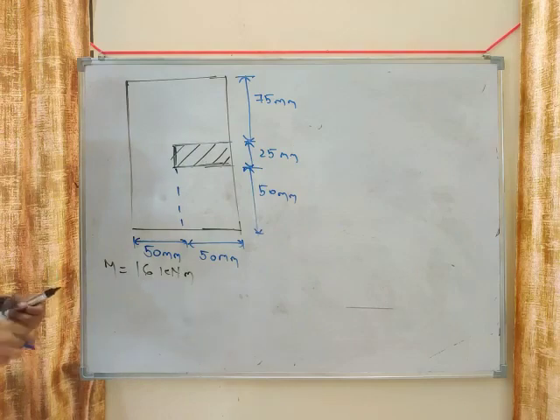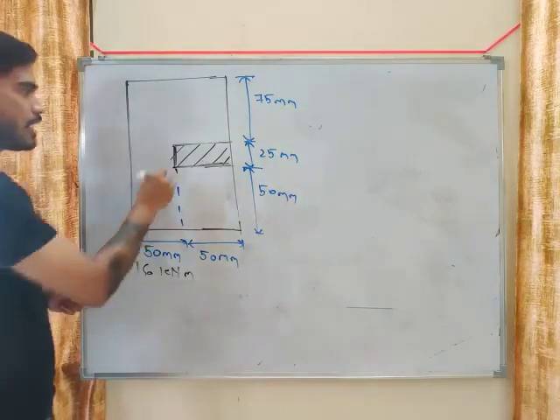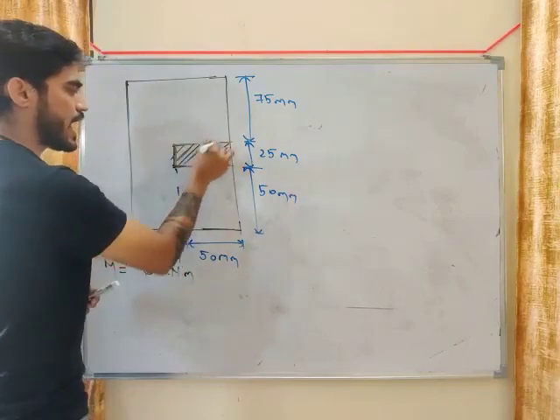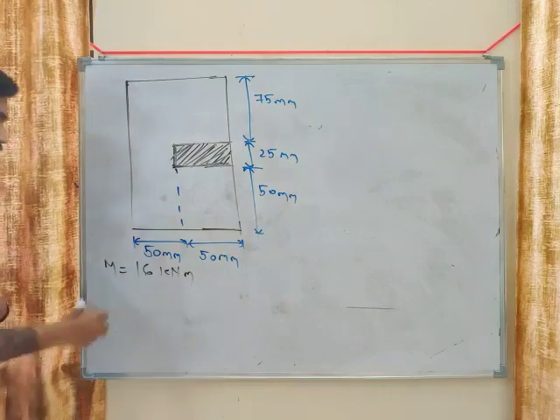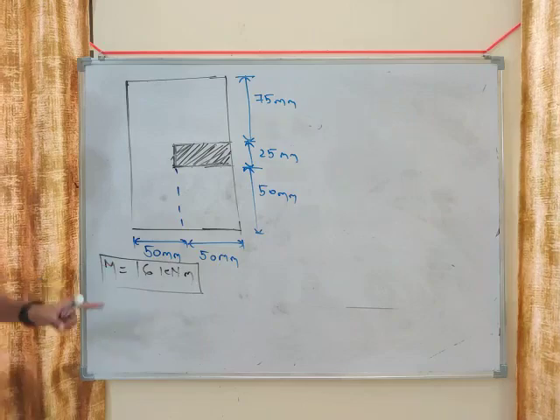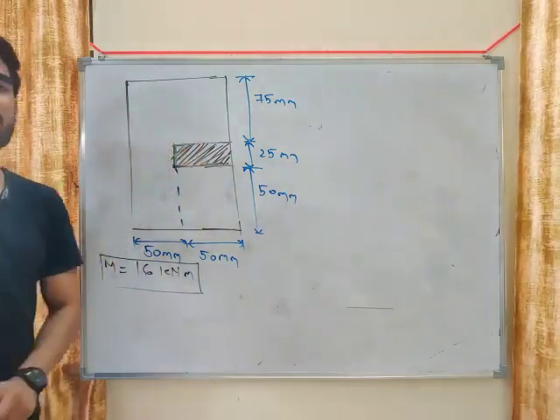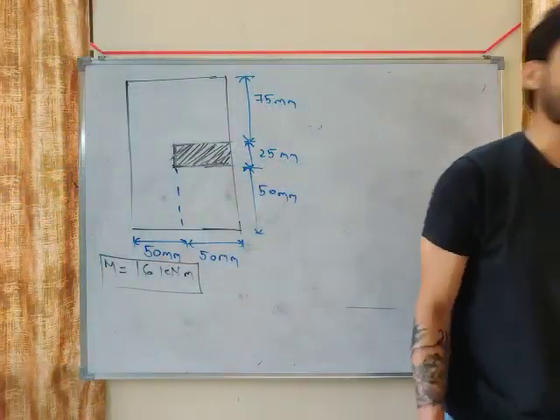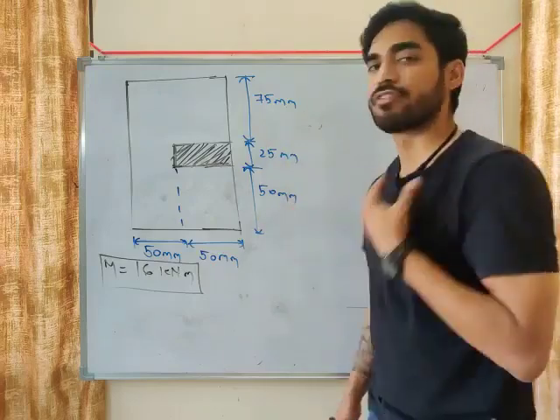So this is the cross section and you need to find what will be the axial force developed in the hashed area of this cross section due to this bending moment. We are applying a bending moment of 16 kilonewton meter. If you apply a 16 kilonewton meter bending moment, how much force will be developed in this section? So let's first understand what they are asking. What is the meaning of this question?